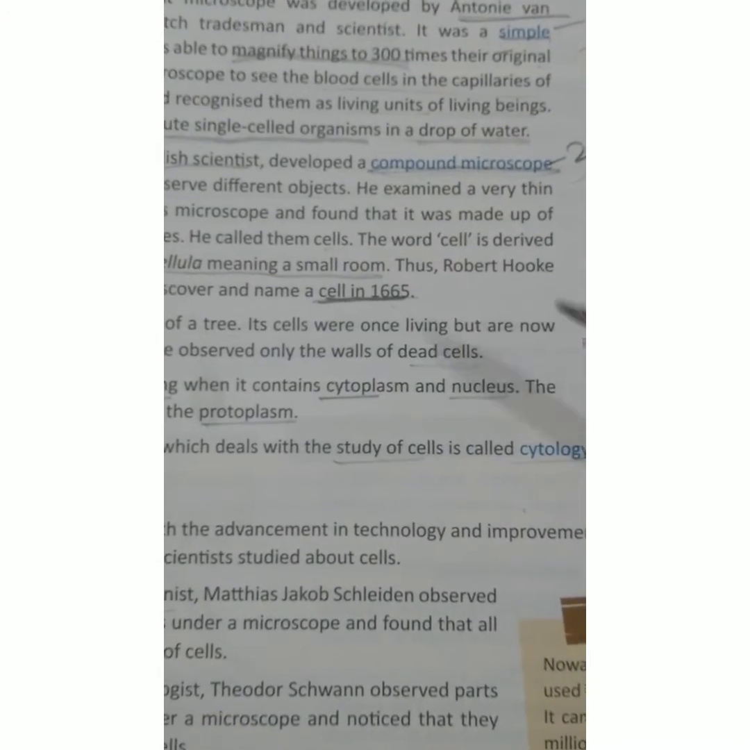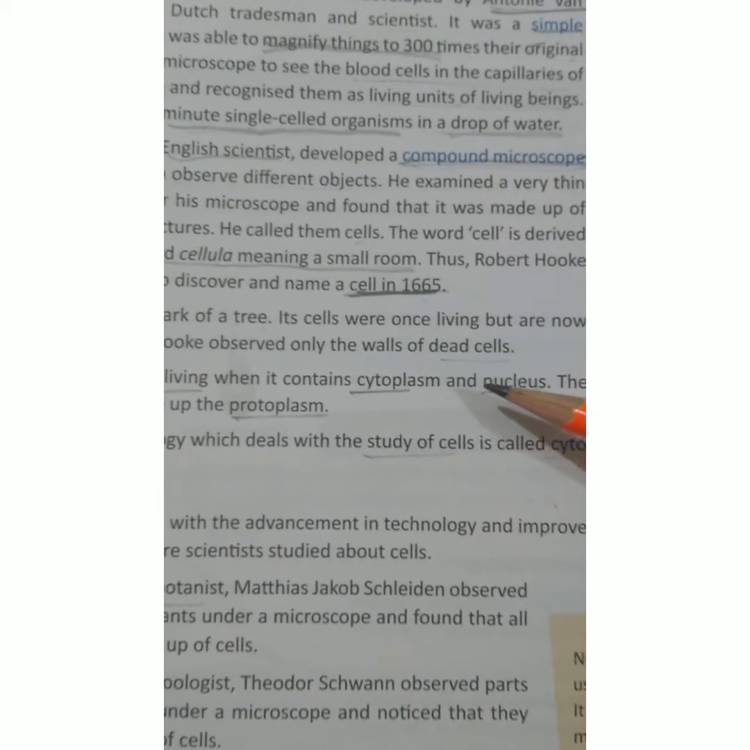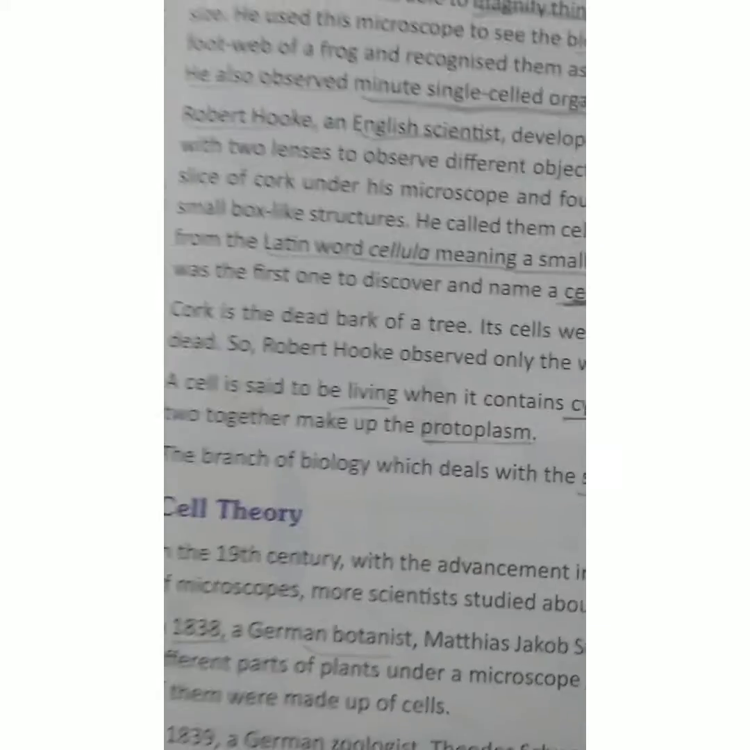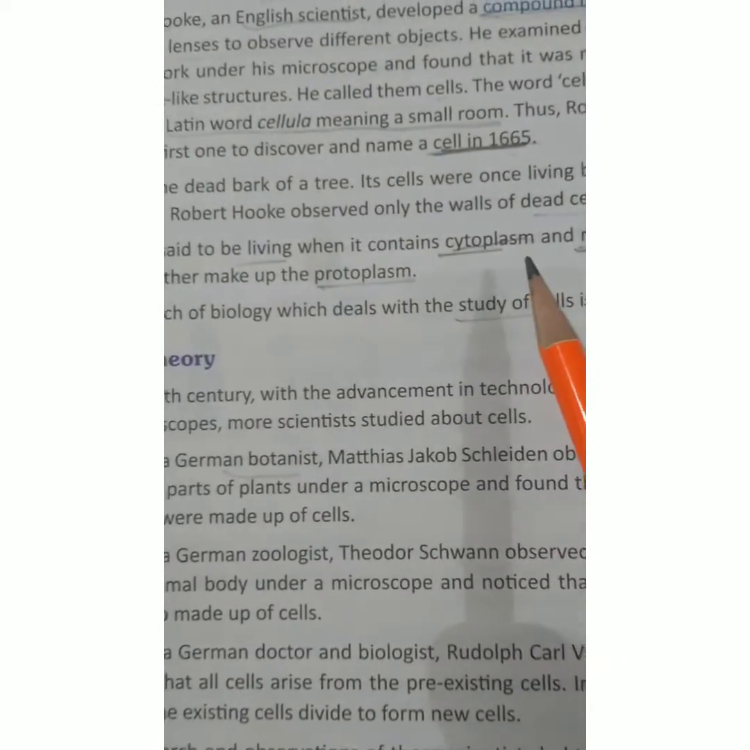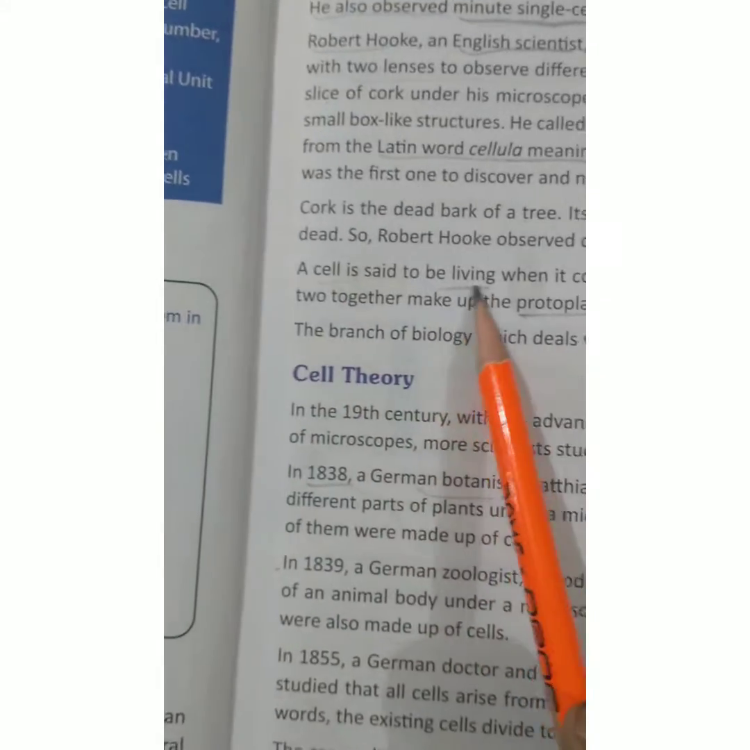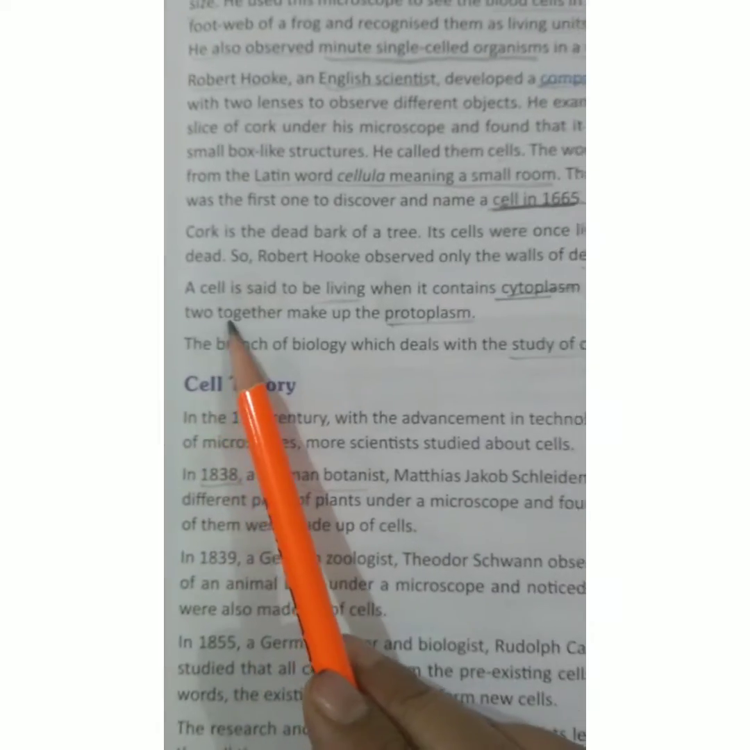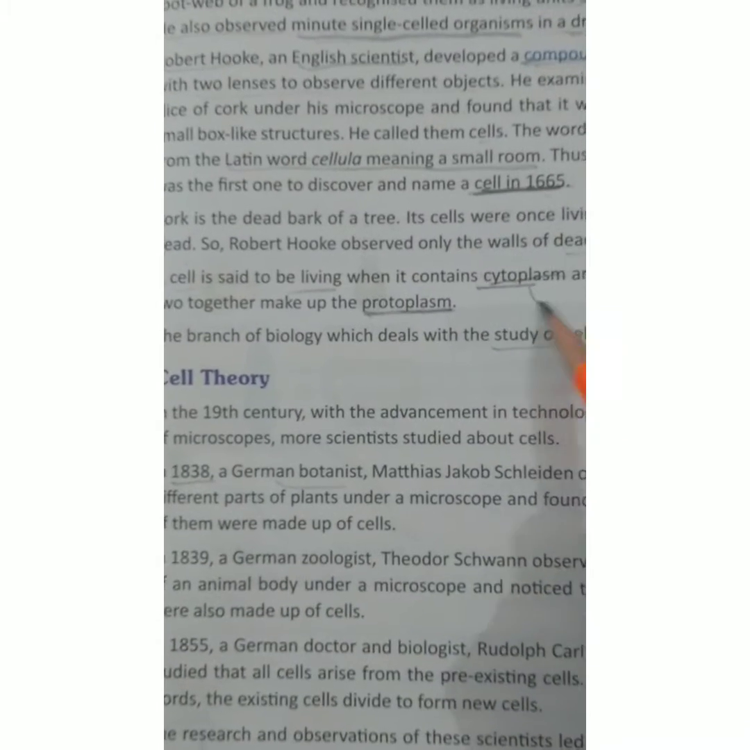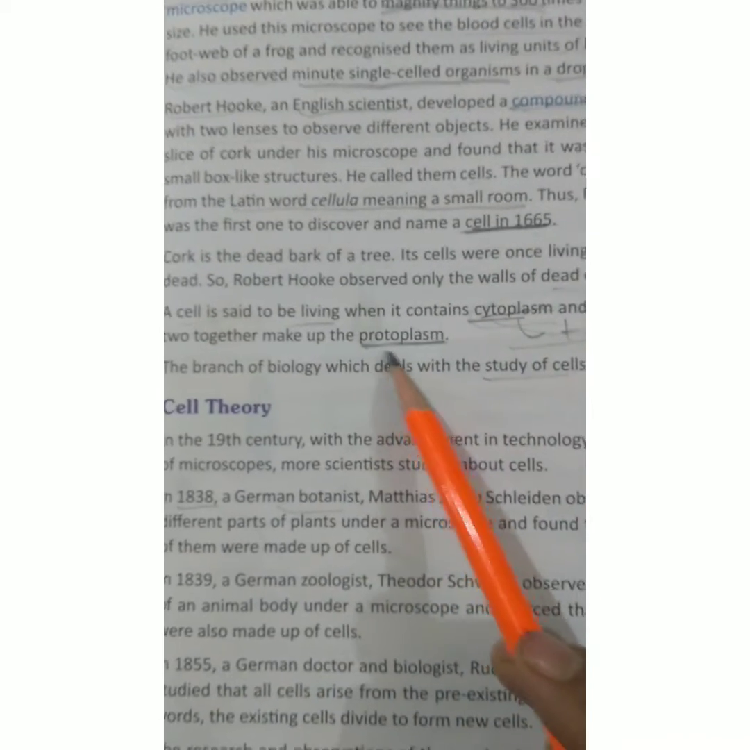See, Robert Hooke observed only the dead cells of the cork. The wall of the cork was dead. A cell is called alive when cytoplasm and nucleus are found in the cell. This cell is said to be living when it contains cytoplasm and nucleus. The two together make up the protoplasm. Which two together? Cytoplasm plus nucleus. Both together make the protoplasm.